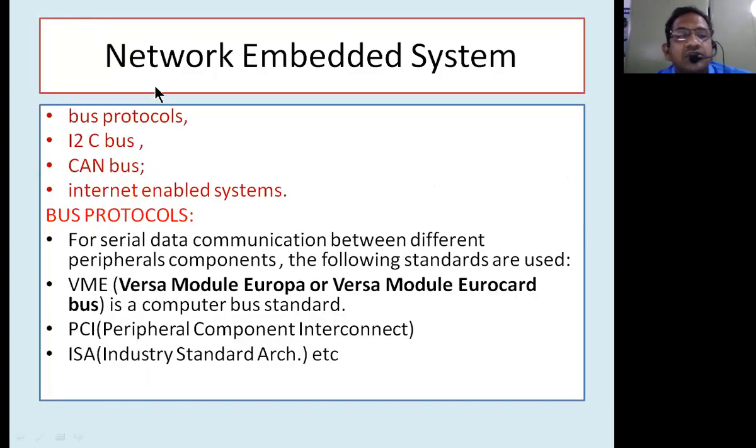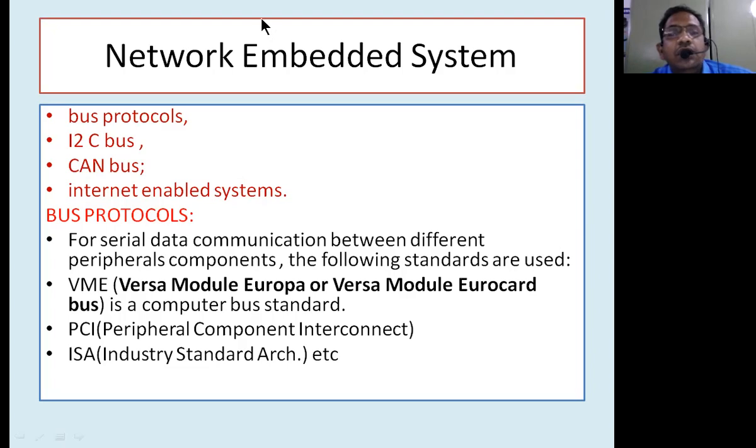The last topic in this unit is the network embedded system. What is a network embedded system? If you want to connect an embedded system to a network, you have to use a bus, and that bus should come under the network embedded system bus architecture.